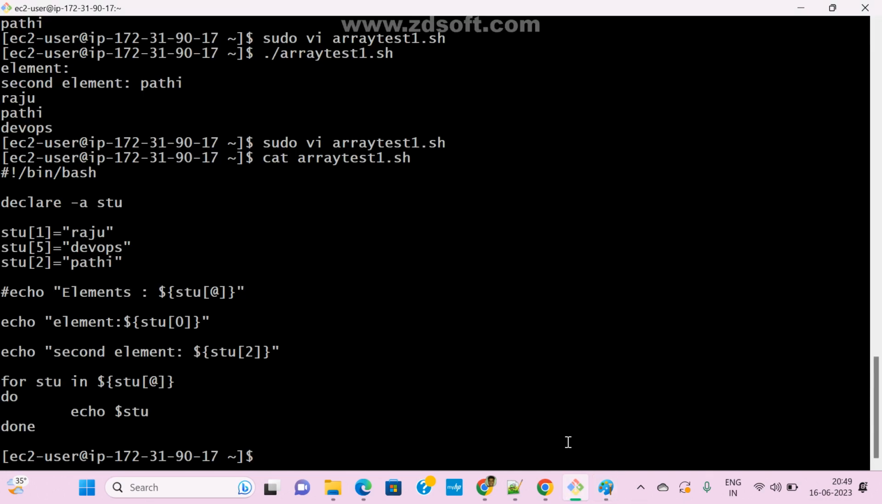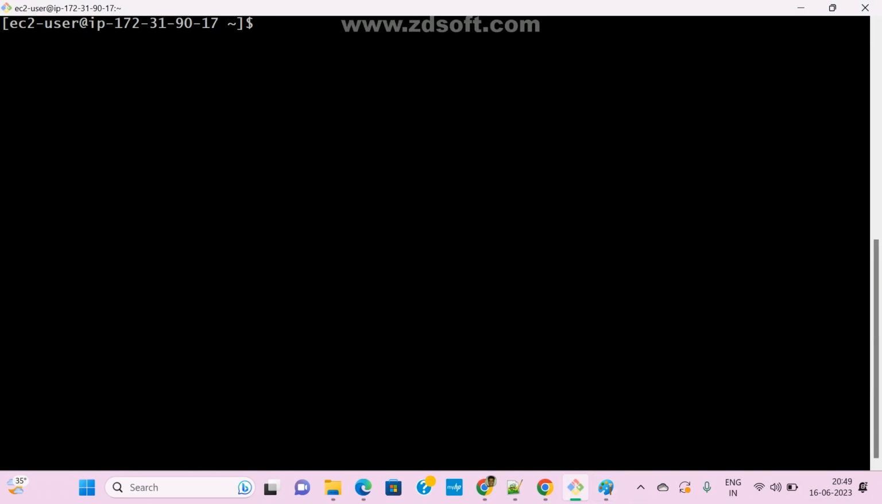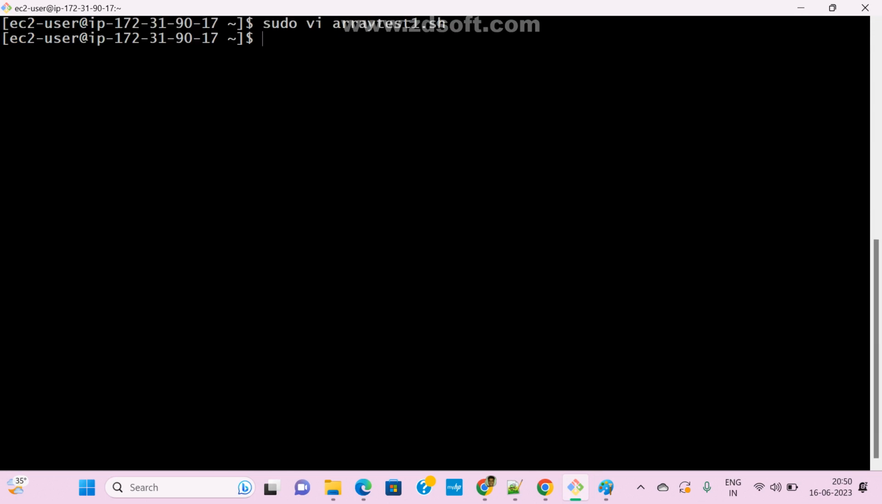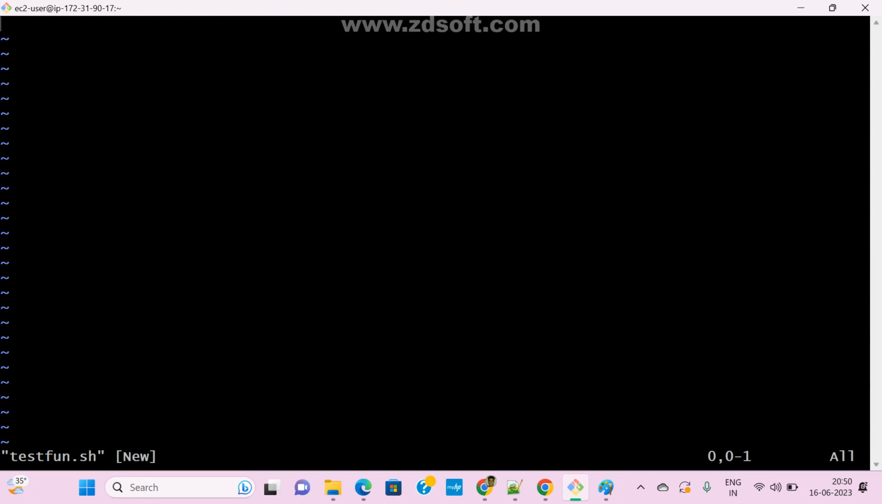Let me come here. Now see here, this is my program, right? Same shell scripting, where I have written hard coding and all. Now if you want to write the same thing in a different way, I will create a new file. On the desktop, sudo vi, I am giving any test function name, fun.sh file. Okay, insert. Now see here, shebang slash bin slash bash.